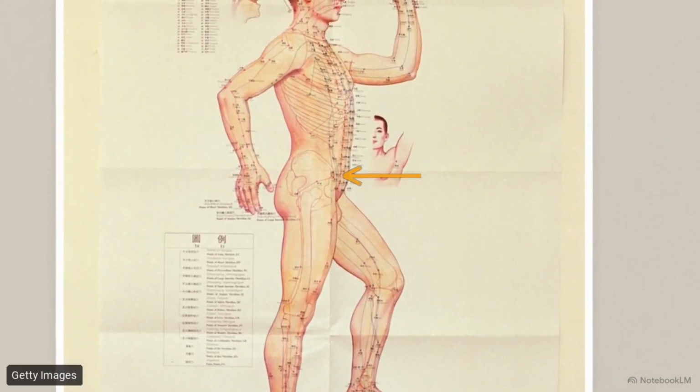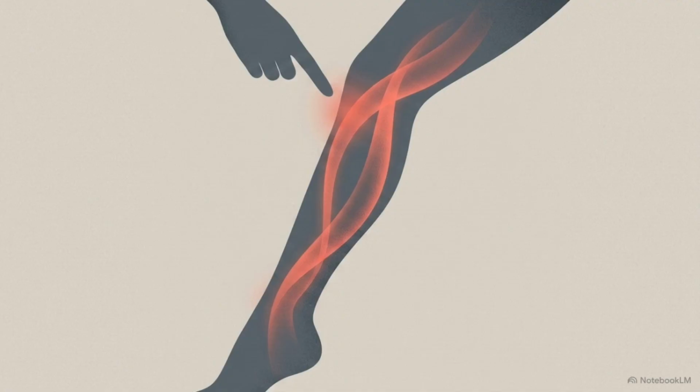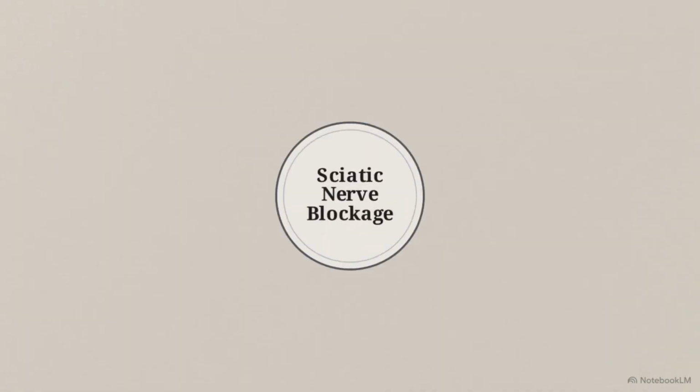Along them sit specific intervention nodes, acupoints like BL23 on the lower back, GB30 at the hip, and KI3 at the ankle, used to restore circulation. Identifying the exact path the pain follows allows the practitioner to determine which meridian channel has experienced the failure. Through pattern differentiation, practitioners isolate the blockage's cause.